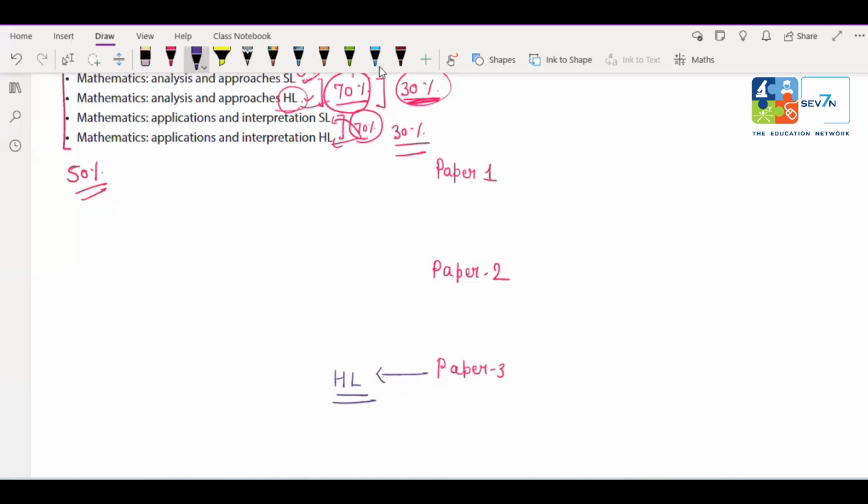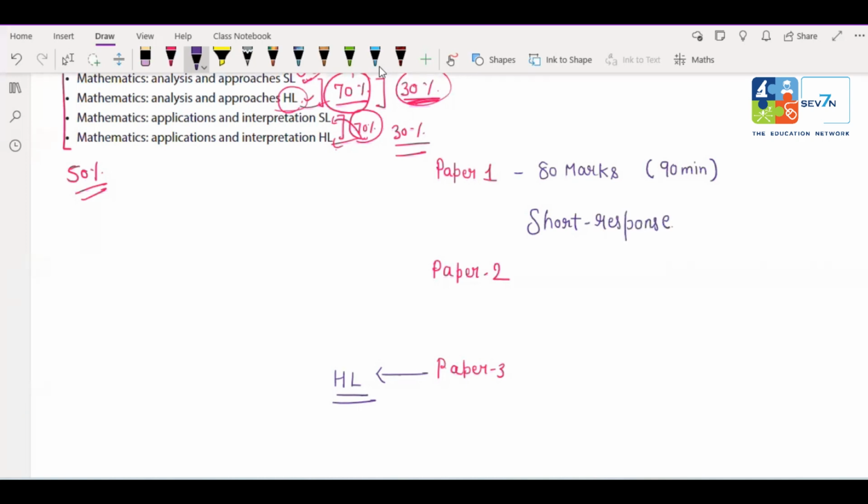Now we need to discuss which different types of questions are coming in these 3 papers. In this first paper, it is an 80 marks paper and 90 minutes is the time to complete this paper. And in this paper, we have short response answer type questions.